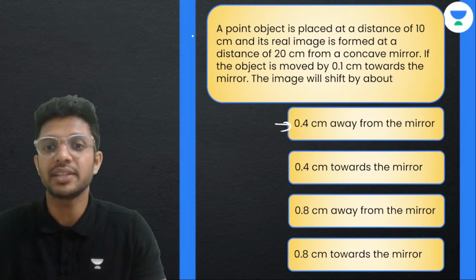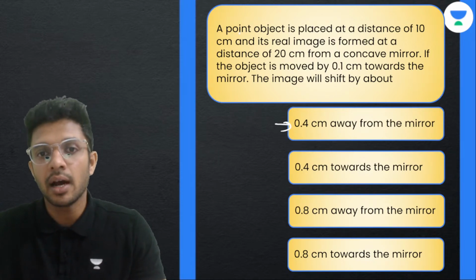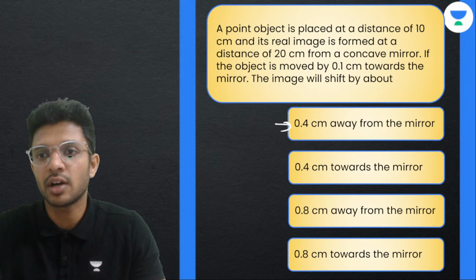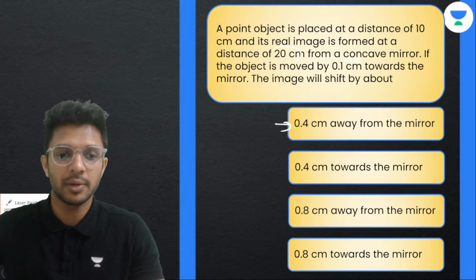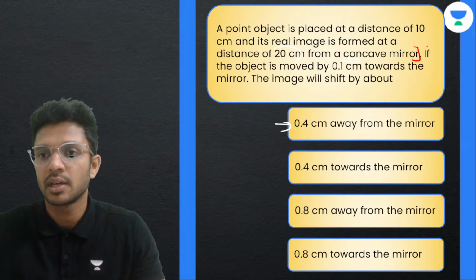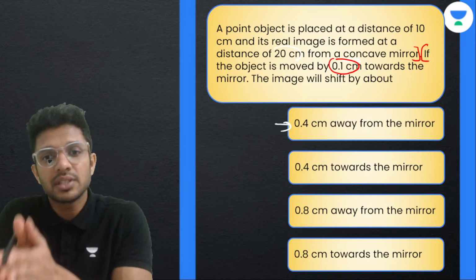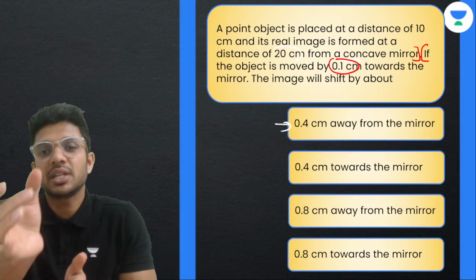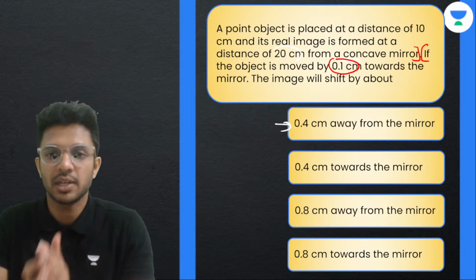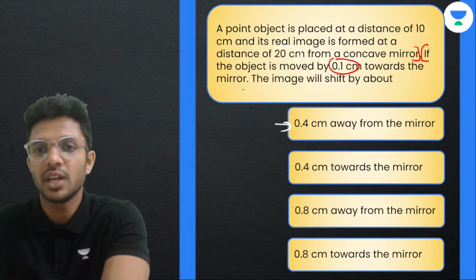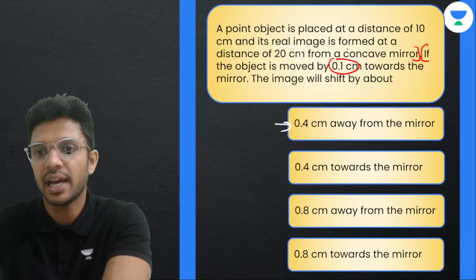Why did this happen, sir? Look, a point object is placed at a distance of 10 centimeters and its real image is formed at 20 centimeters from a concave mirror. Okay, yes, moving on. If an object is moved by 0.01 centimeters towards the mirror, the object will shift by. Okay, what will be the distance by which the image will be shifted? Because the object is moved by 0.1 centimeters towards the mirror. That's a question. Okay, we will draw the figure and understand this. What do we have? A concave mirror.